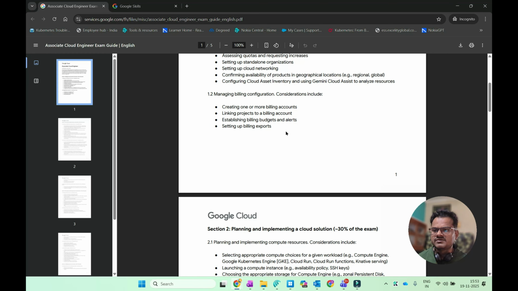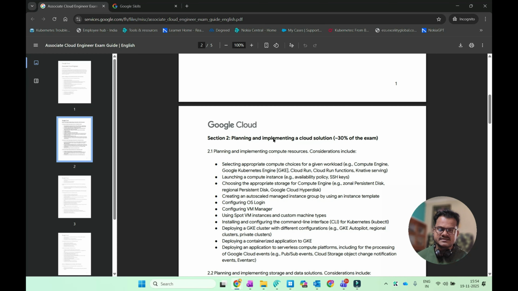And then you have to move to billing and billing configuration. That is very crucial for any project, for any organization, the billing section. So how you can create your billing accounts inside that cloud account. Okay, and how you can link any project to a particular billing account, and how you can establish the budget and also the alert for your billing account. So this is very crucial for every organization, to maintain the billing account securely and efficiently, right?